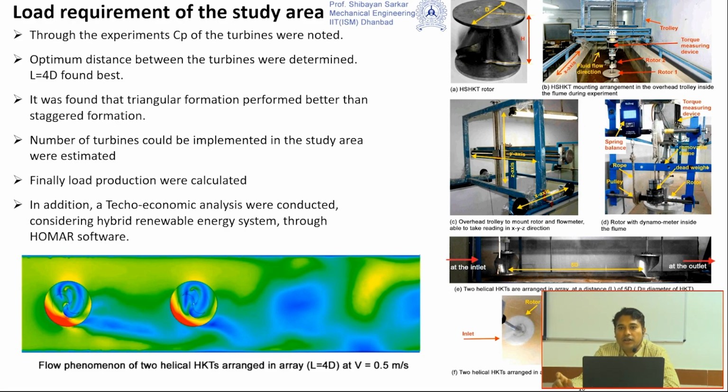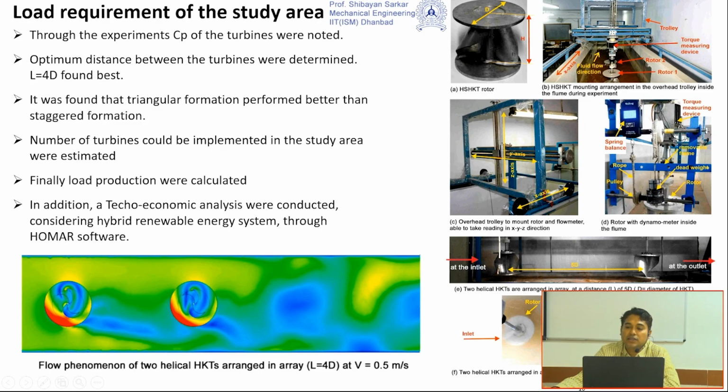To perform this exercise, we first did some laboratory experiments as well as numerical simulation, to find out the influence of one turbine on another whenever multiple turbines are installed in an array. We initially started with 2 turbines. In our laboratory setup, 2 turbines can be installed on the flume, and we can find out the power produced by the turbines corresponding to a fluid flow velocity.